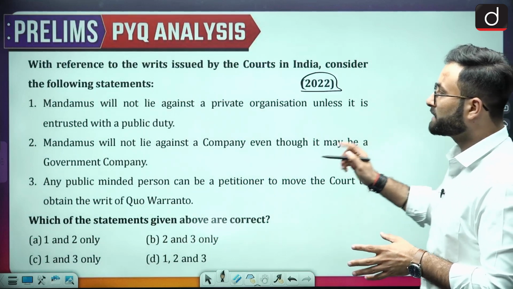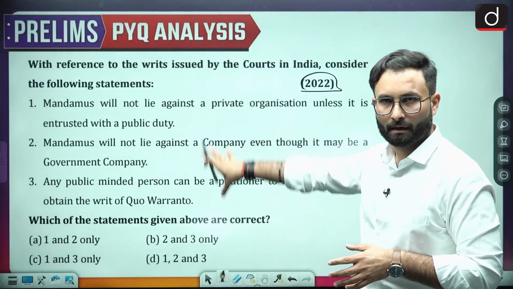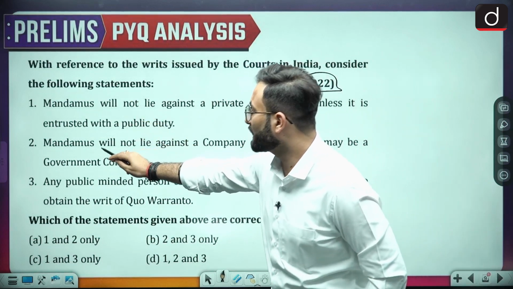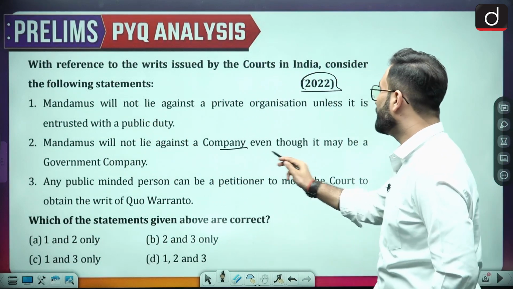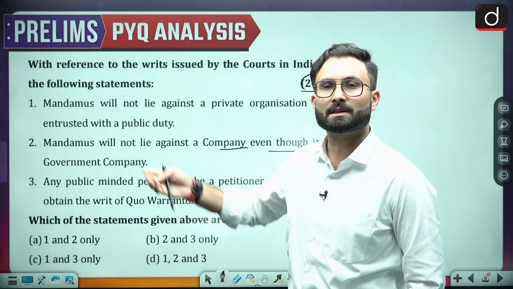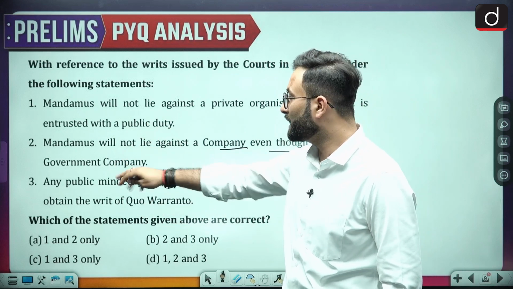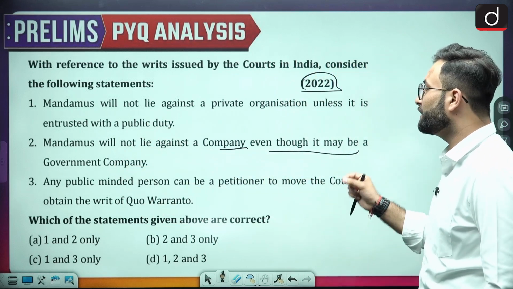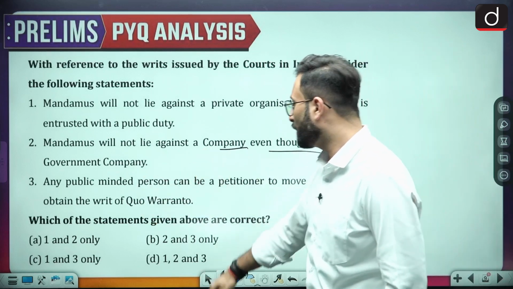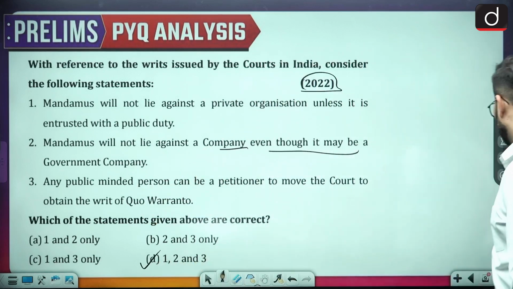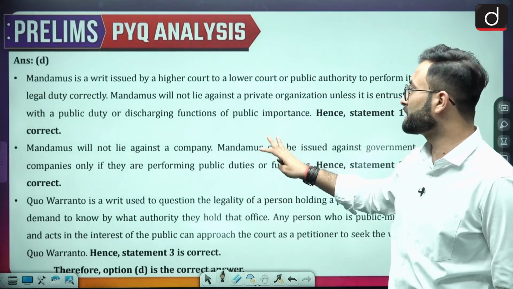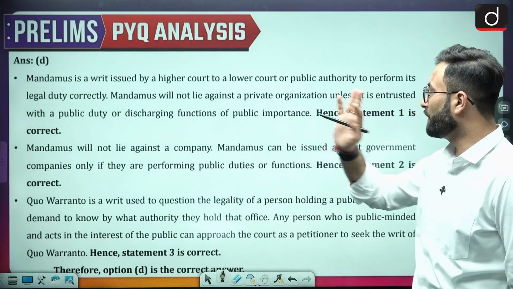Okay, so here you can see, when we talk about these three statements, all of them are correct. When we talk about the second one, mandamus will not lie against a company even though it may be a government company, because it is not performing a public duty, that is a for-profit organization. Okay, coming to the next one, any public-minded person can be a petitioner to move to the court to obtain a writ of quo warranto. That is also right. Option D would be your right answer over here. So here you can go through this particular explanation over here, which we have already discussed.